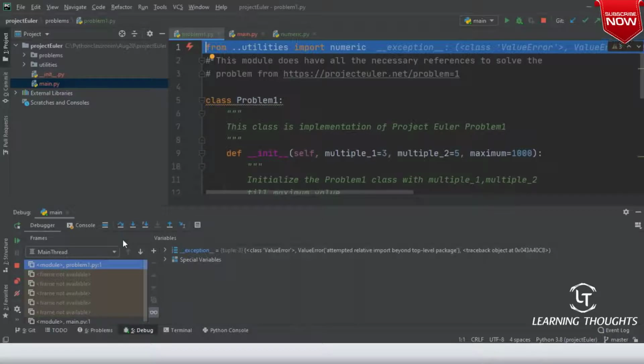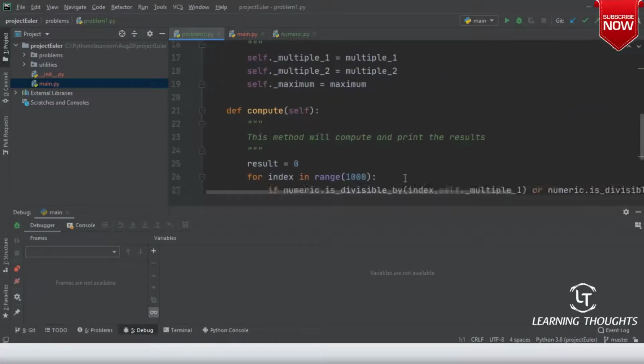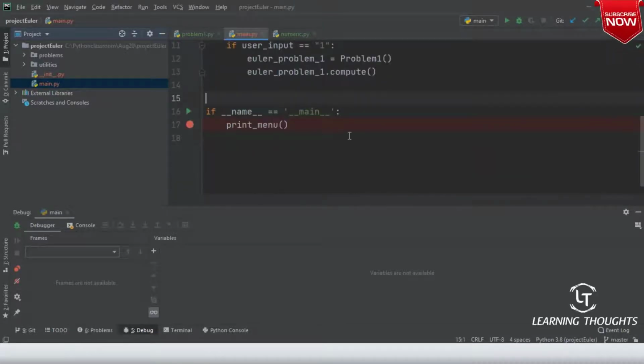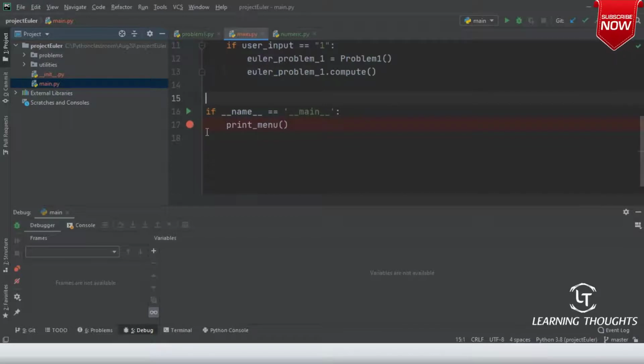Right. So here, are you seeing step over is F8, right? Step into is F7. So I'm executing F8. So print menu. Okay. So now I want to print the menu. So I want to step into this. I want to step into this. So